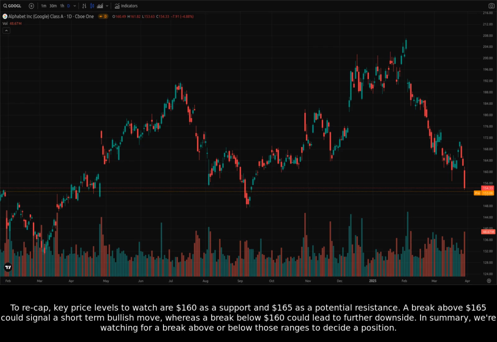year. To recap, key price levels to watch are $160 as a support and $165 as a potential resistance. A break above $165 could signal a short-term bullish move, whereas a break below $160 could lead to further downside. In summary, we're watching for a break above or below those ranges to decide a position.